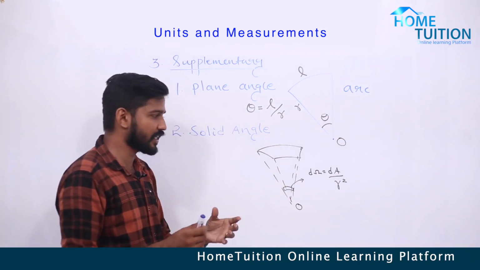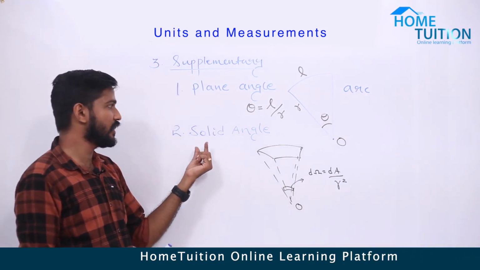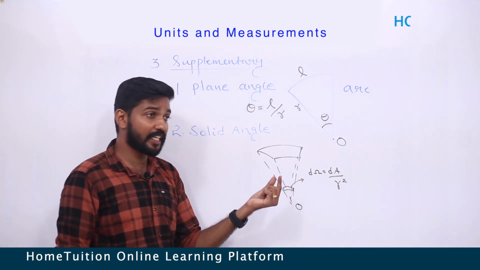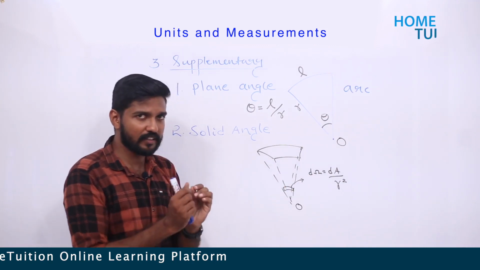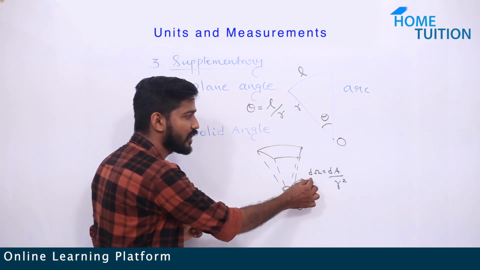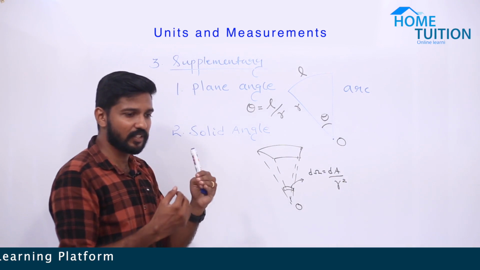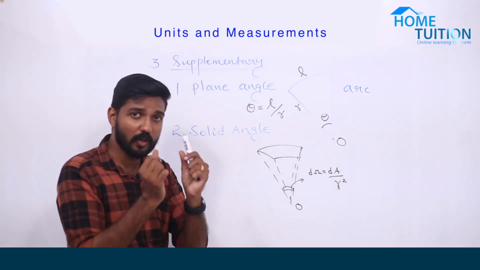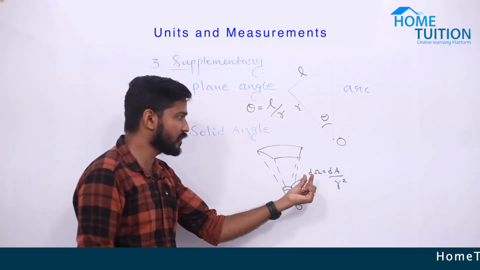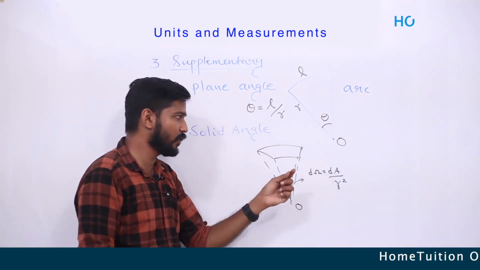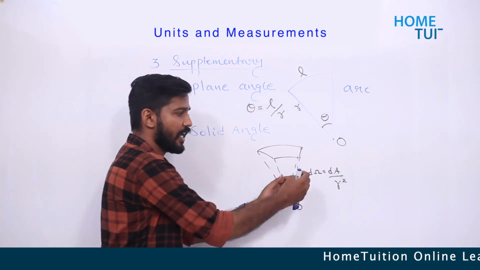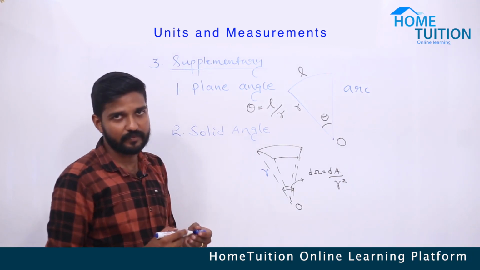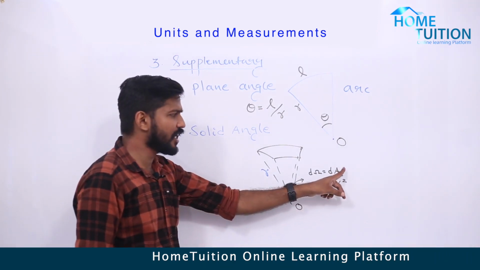The solid substance makes an angle at the center, and that angle is called a solid angle. The solid angle is represented as d omega, a small angle. This small letter d is a symbol. Actually, it represents this omega, the solid angle, which is very small. So this is a small solid angle equal to the area of the surface dA by the square of the radius, r square. So d omega equals dA by r square.